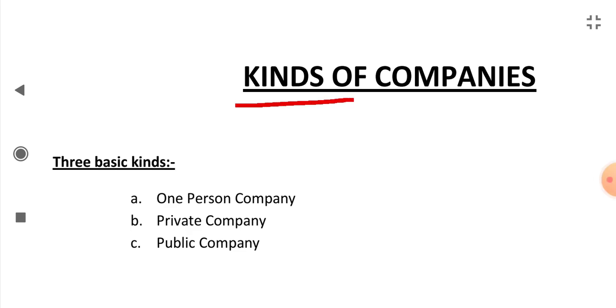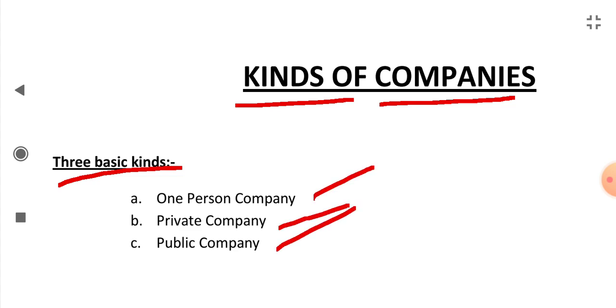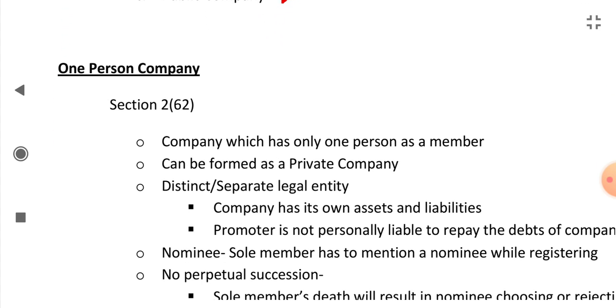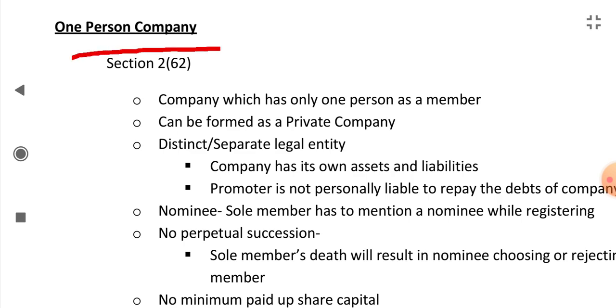What are the kinds of companies? There are three basic kinds: a one person company, a private company, or a public company. These are the three basic kinds. So let's first see one person company.